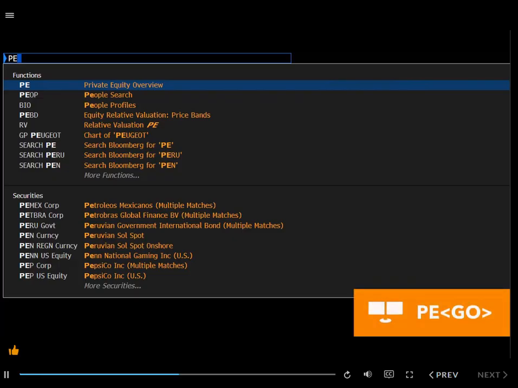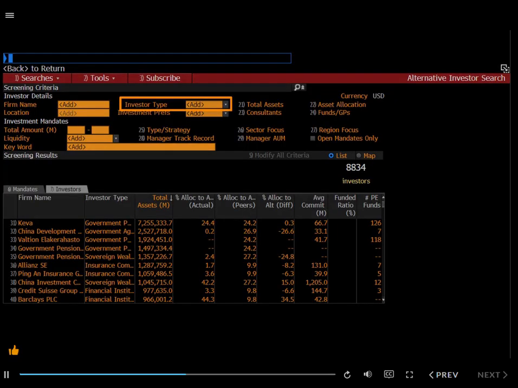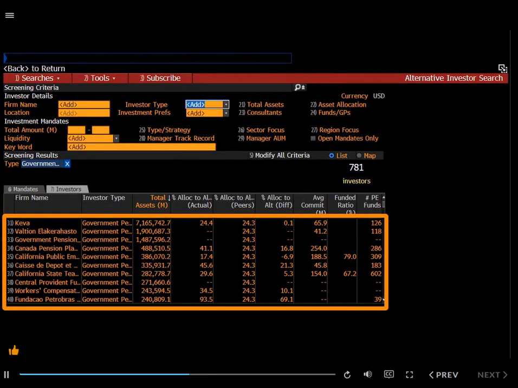You can find this or any other pension fund on the terminal within our PE database. To get there, you would type PEGO, and on the menu on the left, click Limited Partners, and then in the investor type drop-down on the next screen, you'd pick Government Pensions. Here you'll have a list of more than 700 pensions, and CalPERS is ranked number 3, but it is the largest in the United States.